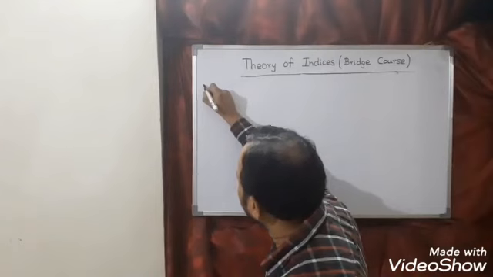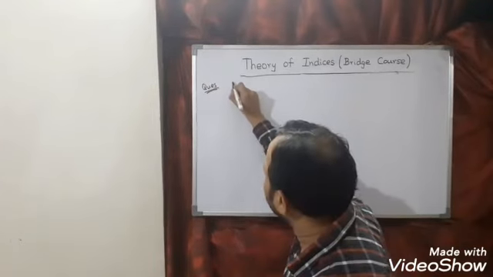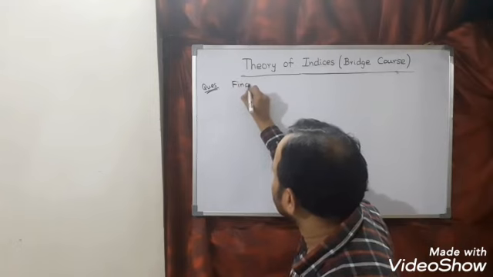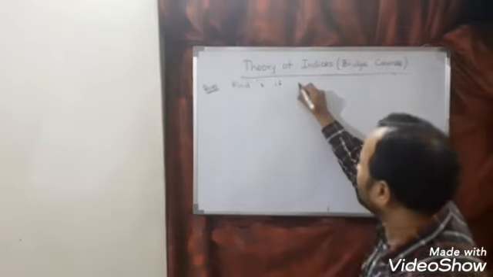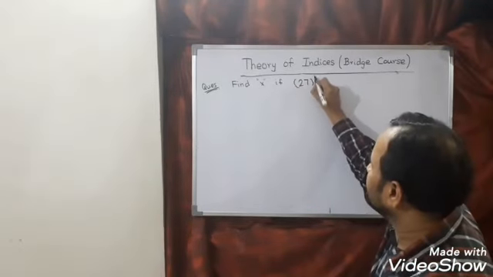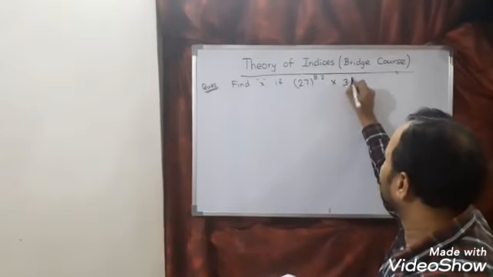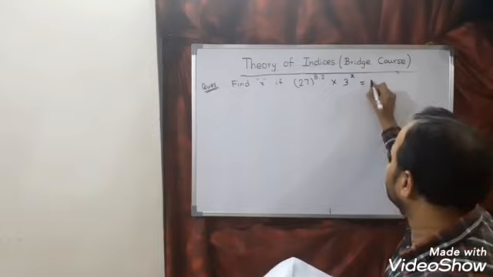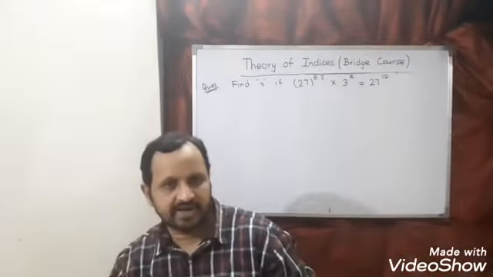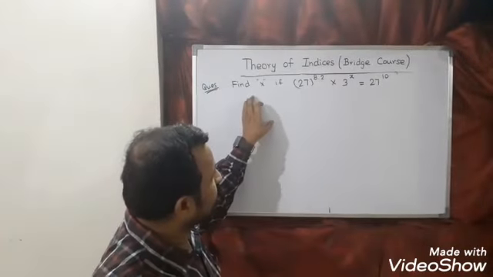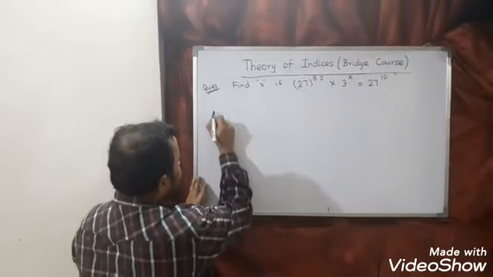The question here is find x if 27 to the power 8.2 into 3 power x is equal to 27 to the power 10. So we have to find the value of x for which left hand side is equal to right hand side. See the solution here.